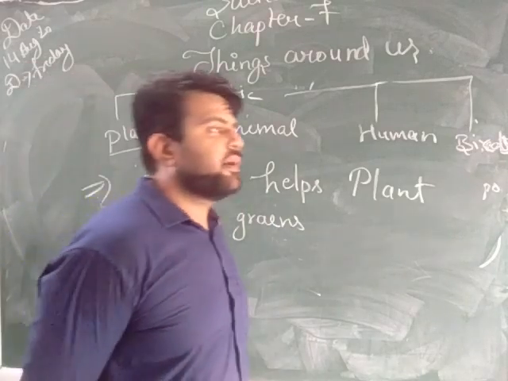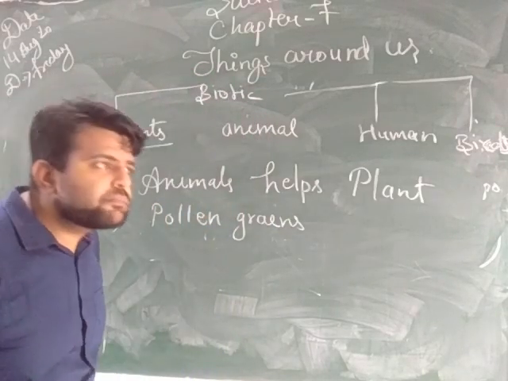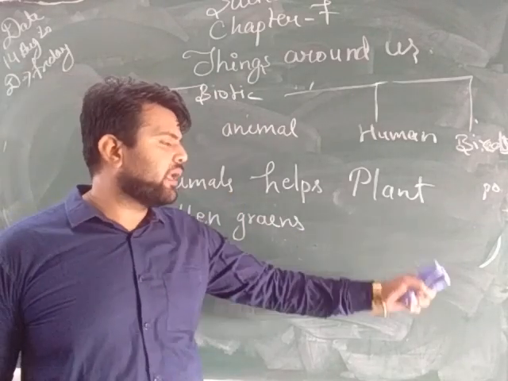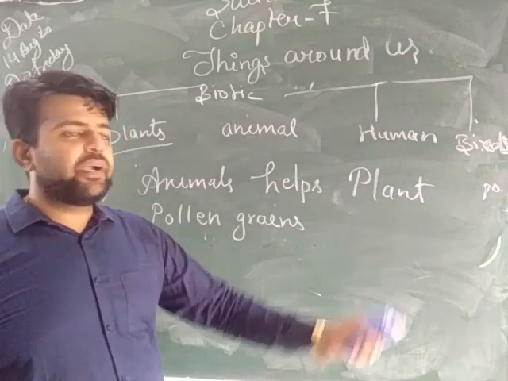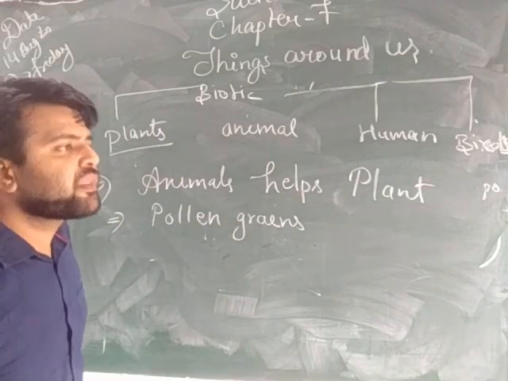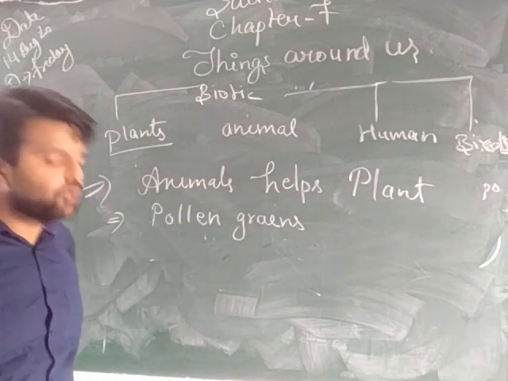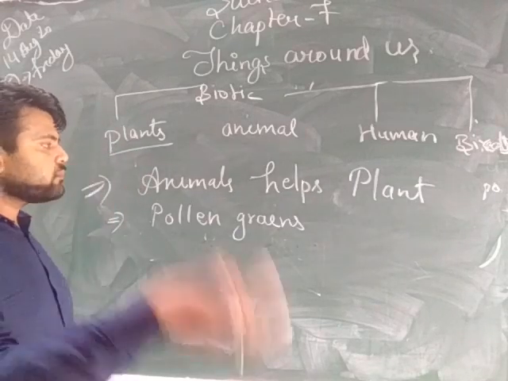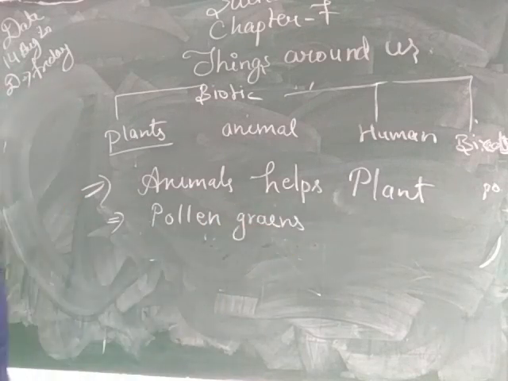Some organisms like butterflies, some birds carry the pollen grain from one place to another. So these pollen grains help the plant to reproduce. So the first important use of the animals for the plant is that animals help the plant to reproduce by carrying the pollen grain from one place to another.